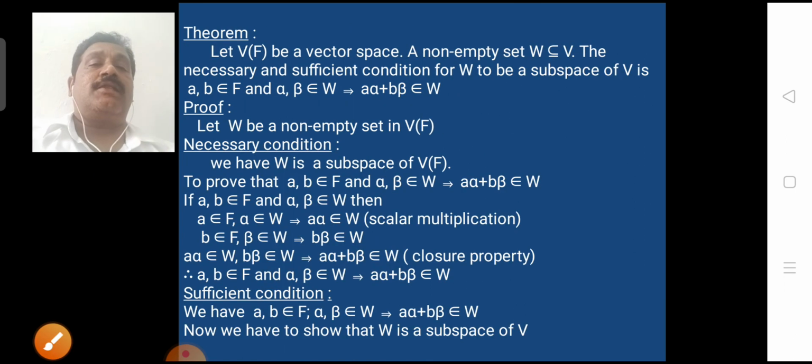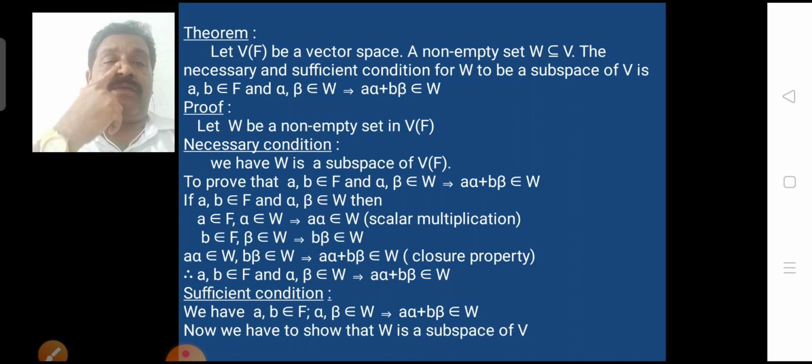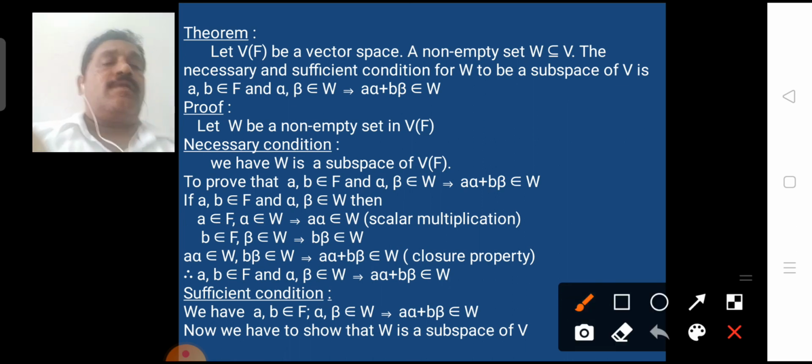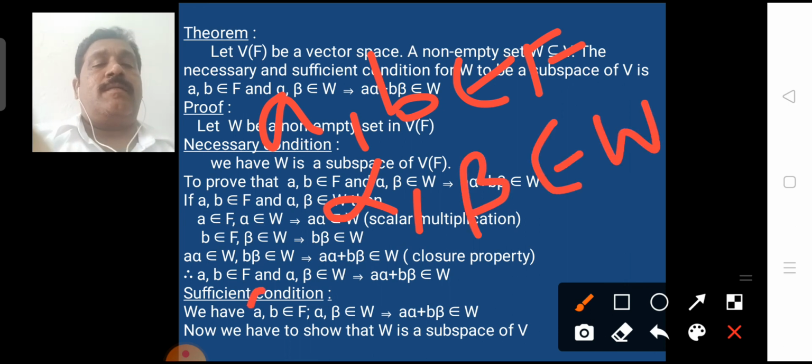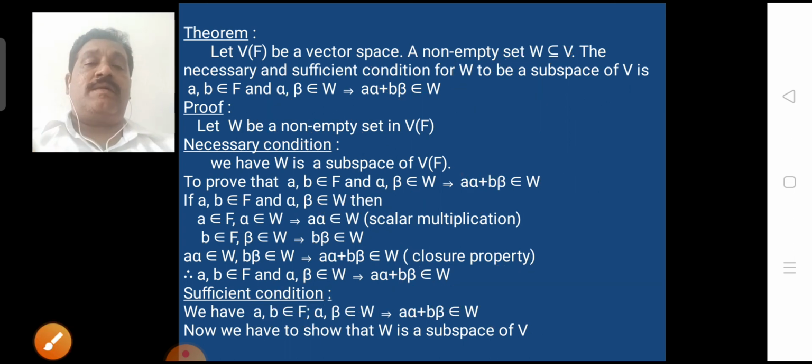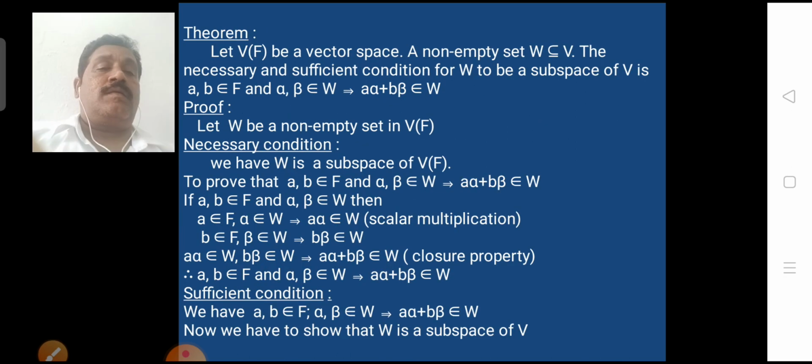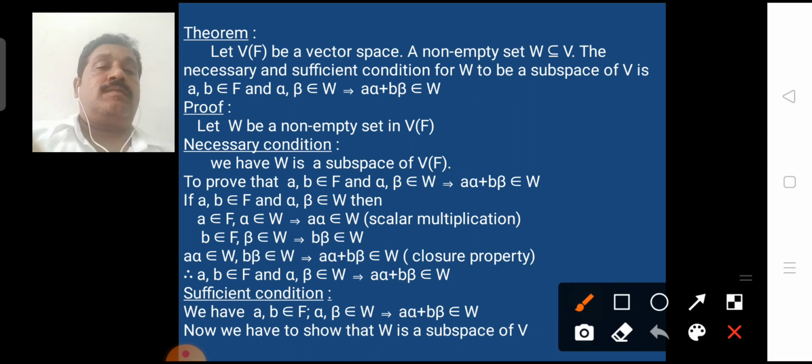And another theorem, this is also a necessary and sufficient condition for a non-empty subset W of V to be a subspace: a, b belongs to F and alpha, beta belongs to W implies a alpha + b beta belongs to W. For the proof, let W be a non-empty subset of V(F), and for the necessary condition, assume that W is a subspace of V. Then W is a vector space with respect to the operations defined on V.